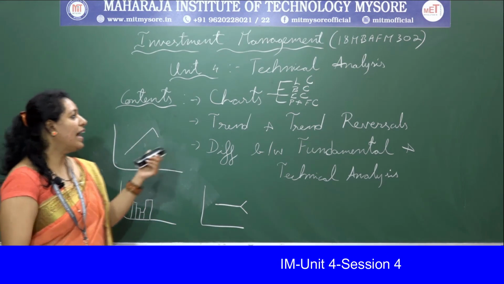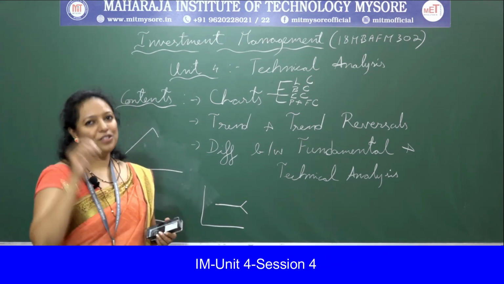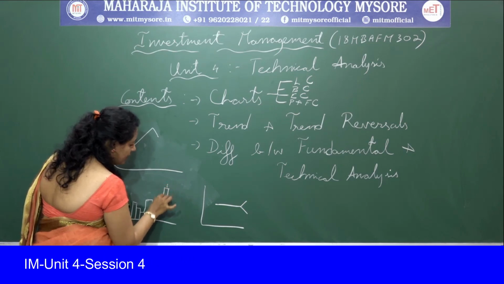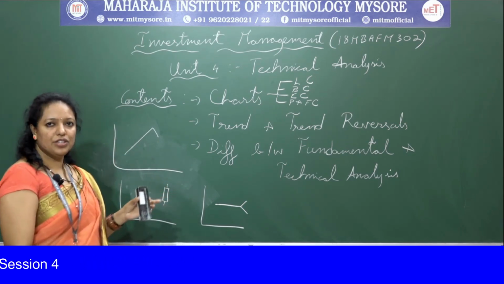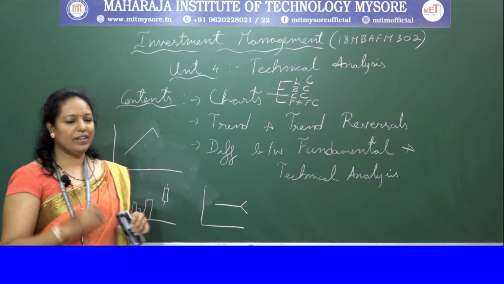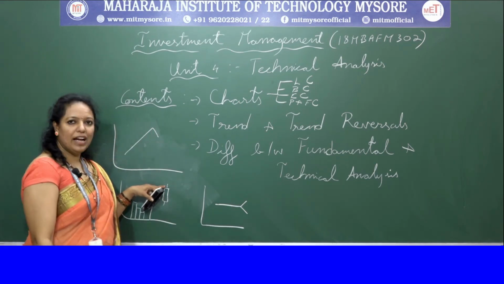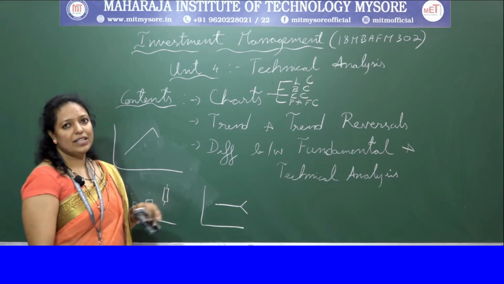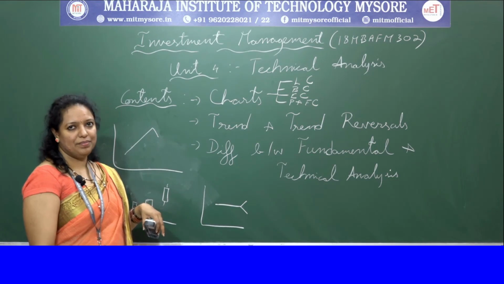Then you have candlesticks. I have told you it is in the form of candlesticks. I will draw it here. They fix the higher and lower range on which the prices have moved, and in that it is depicted. Whenever the prices move high, it is depicted in the color black, and whenever they come down, it is depicted in red.